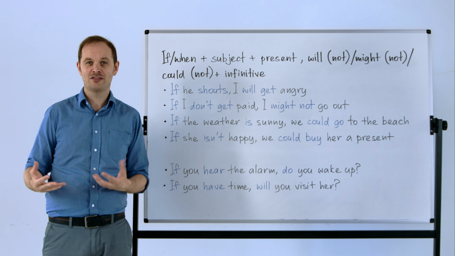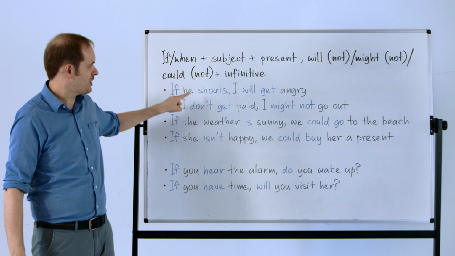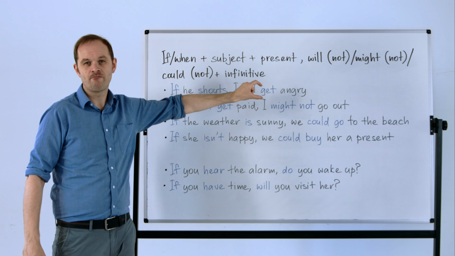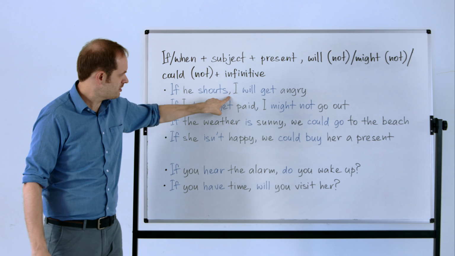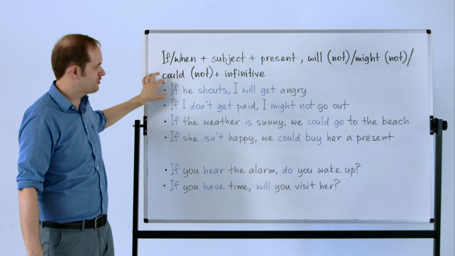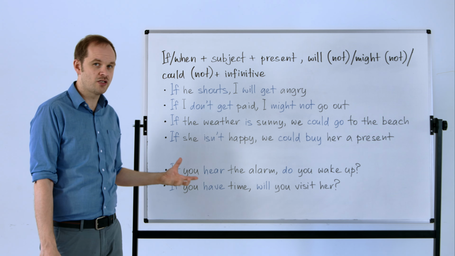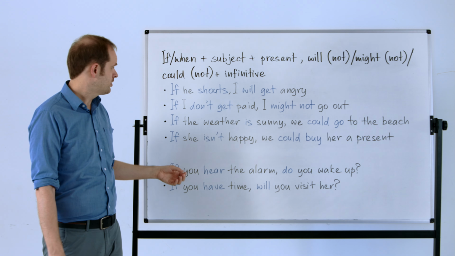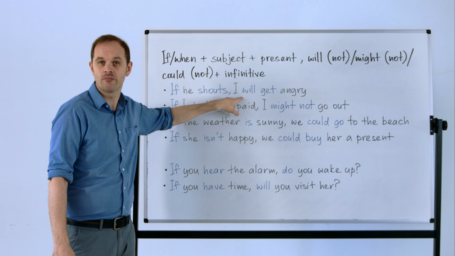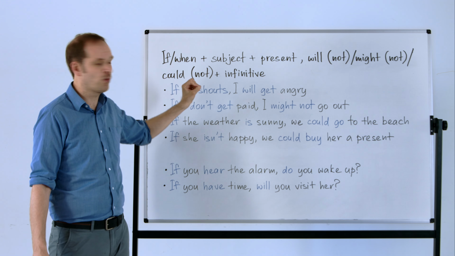I think I would. So we use the first conditional to describe cause and effect moving from present into the future. For example, if he shouts, I will get angry. So you can see here, in the first half of the conditional sentence, we're still using the present simple and we're still using if, but in the second half we've made a slight change. And with this change in the form comes a change in the meaning. So in this case, we've used will for future prediction. So if he shouts, I will get angry.